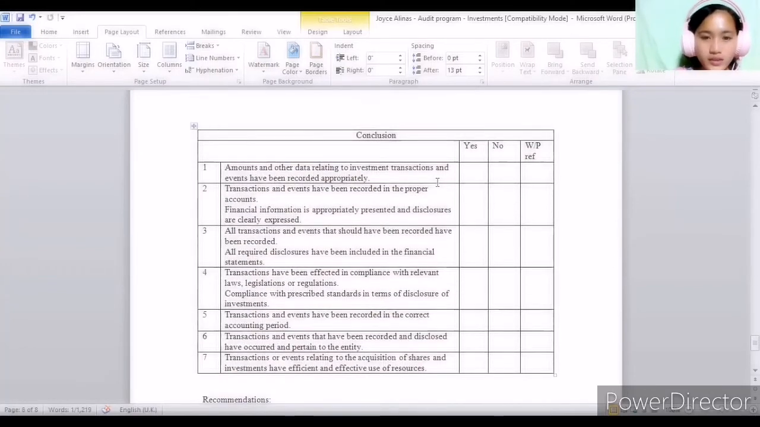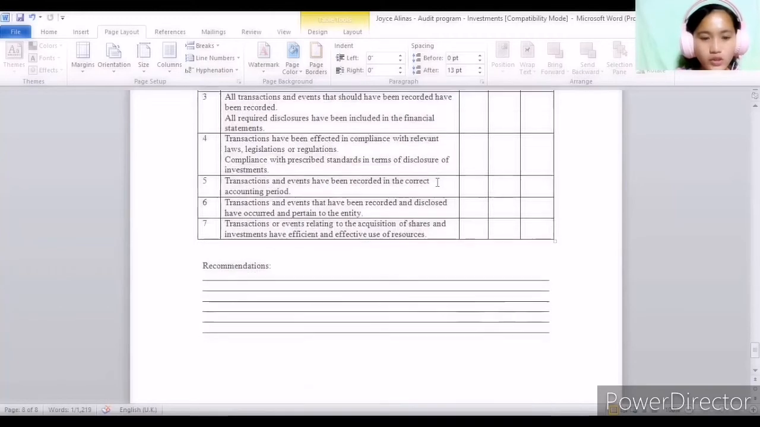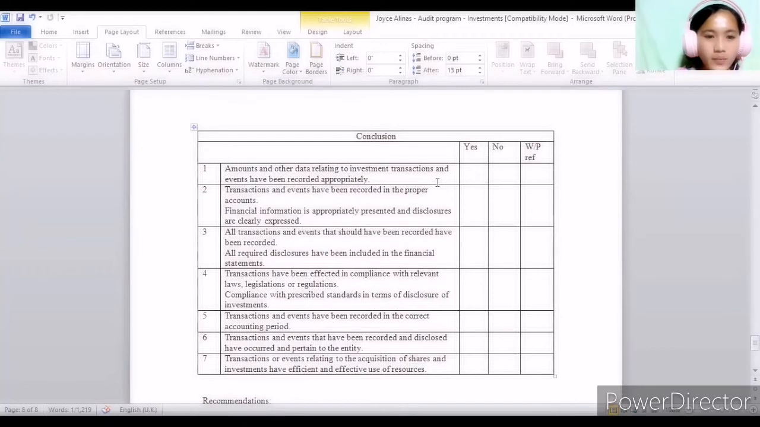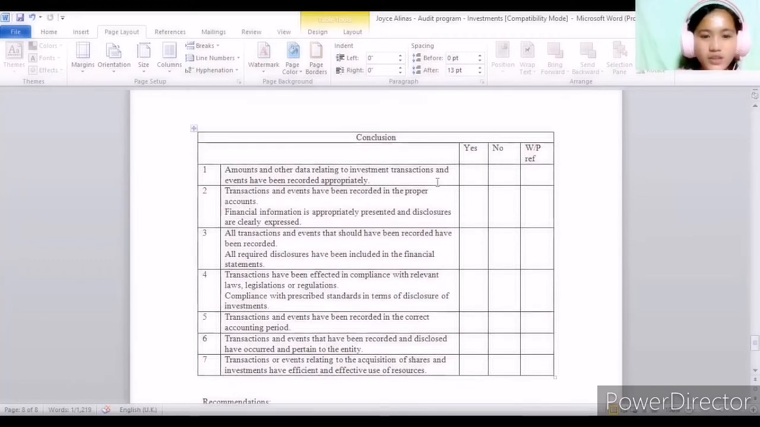So at the end of the audit, we have to make a concluding part. We have to give conclusions or recommendations to the client. Here are some examples of information that we have to answer after the audit. Number one, amounts and other data relating to investment transactions and other events have been recorded appropriately. If yes, let's check yes, and if no, let's check no, and other references will be put in here.